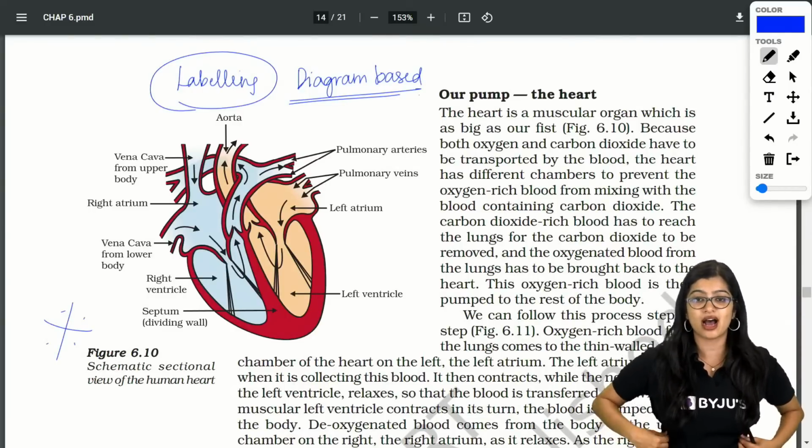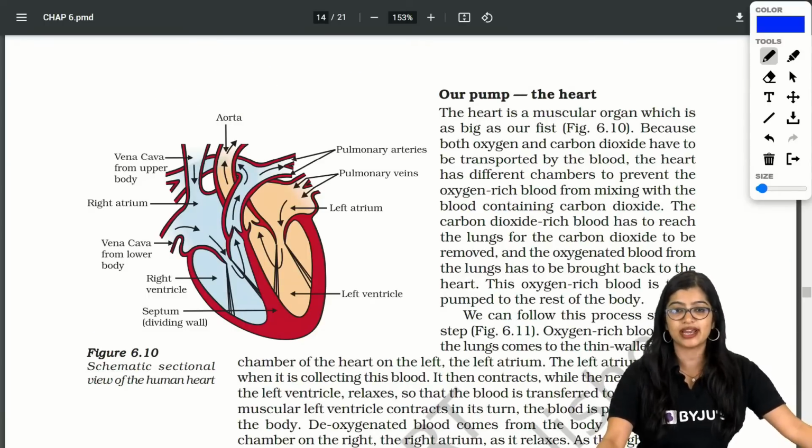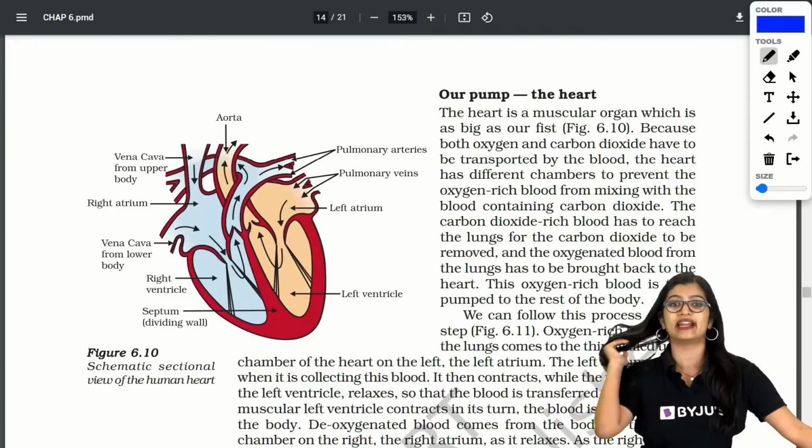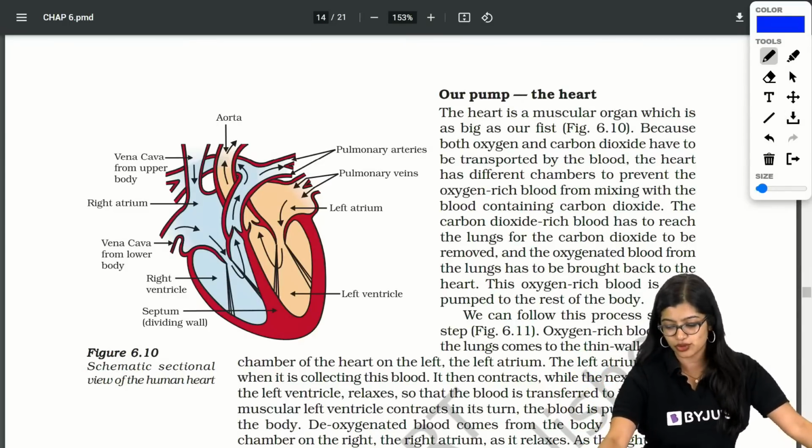Ma'am, is the heart done? Amazing. Most often than not, they will not ask you to draw it. In the sense when I say diagram based question, they'll label A, B, C, and then they'll ask you to identify which part is this, which part is that. They'll ask you all of those things.